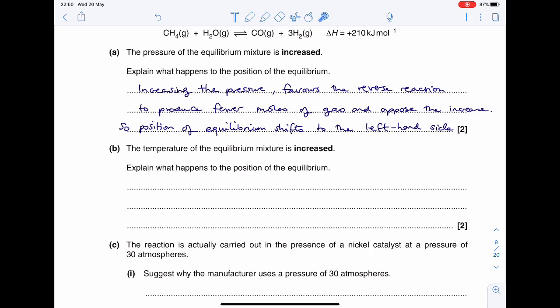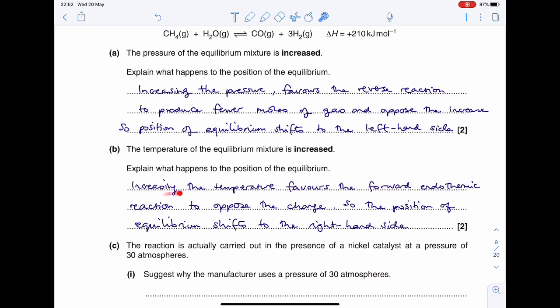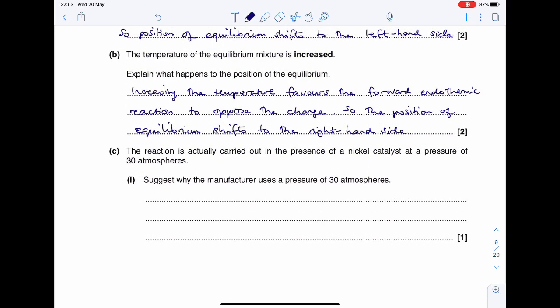The temperature of the equilibrium mixture is increased. Explain what happens to position equilibrium. Increasing the temperature will favour the forward endothermic reaction to oppose the change, so the position equilibrium will shift to the right-hand side. The reaction is actually carried out in the presence of a nickel catalyst at a pressure of 30 atmospheres. Suggest why the manufacturer uses 30 atmospheres.